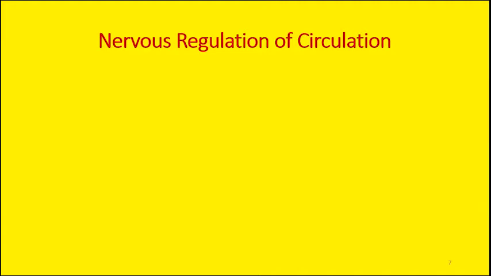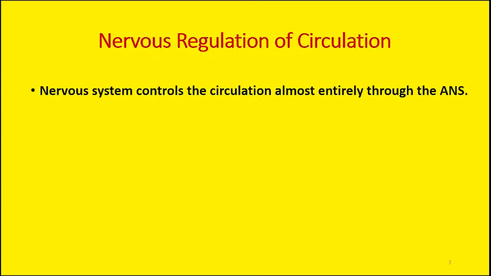So we have discussed both the local control and the humoral control of tissue blood flow. We will now move to the next topic, that is the neural mechanisms that regulate circulation. I mean the nervous control or the nervous regulation of the circulatory system. How does the nervous system regulate the circulatory system? In one line, it will be easier for us to understand that the nervous system controls the circulation almost entirely,